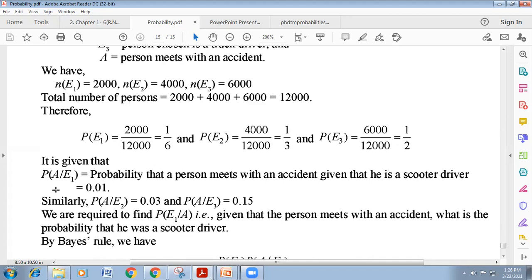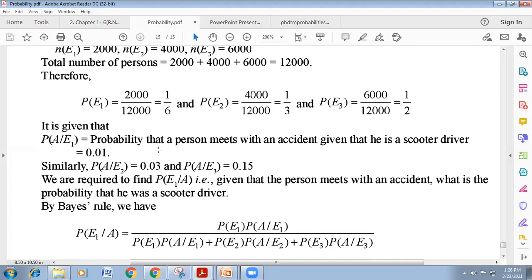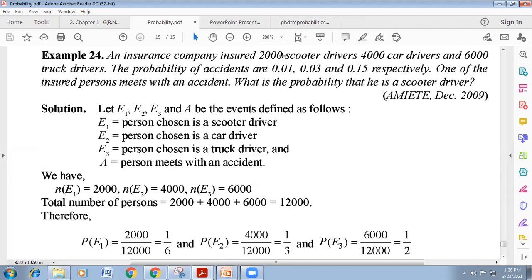Now it is given that A means the person who meets with an accident. Remember it. So the probability of A given that he is a scooter driver equals the probability that the person meets with an accident, given that he is a scooter driver, and it is given in the question as 0.01.